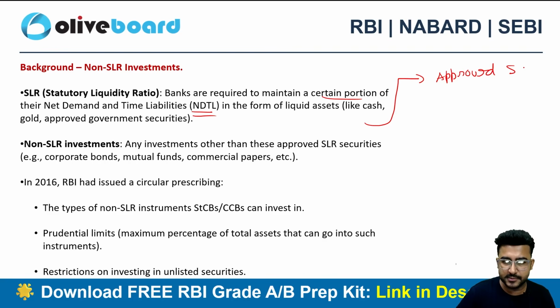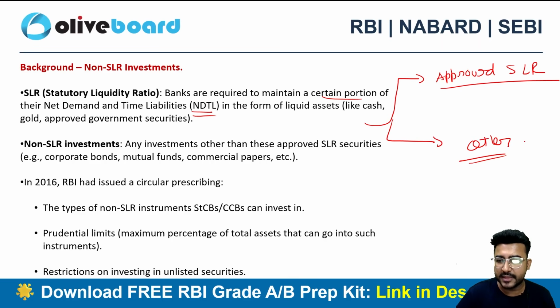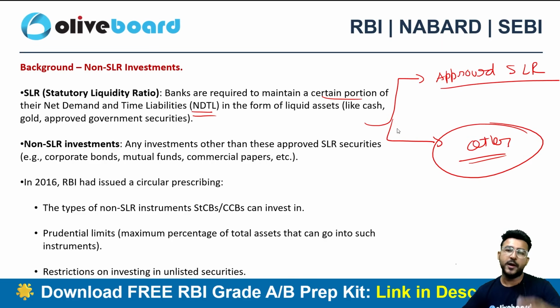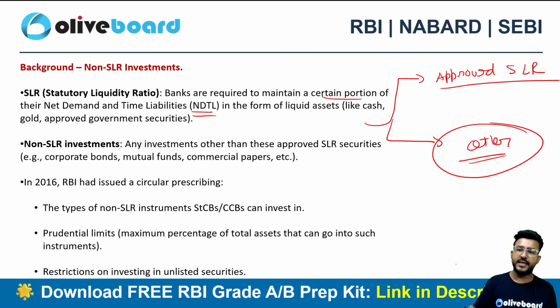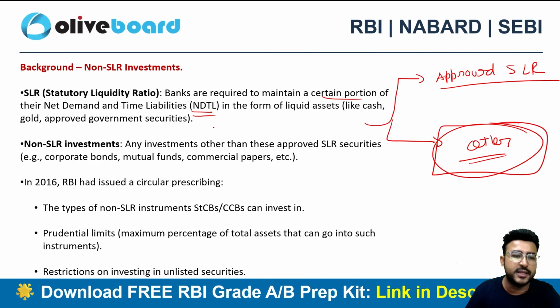Anything except the approved SLR securities will be other securities, right? If you are investing in approved SLR security, that's great. You'll be getting the coverage in the SLR, right? But if you are investing in other than SLR security, there used to be a restriction. There is still a restriction, right?